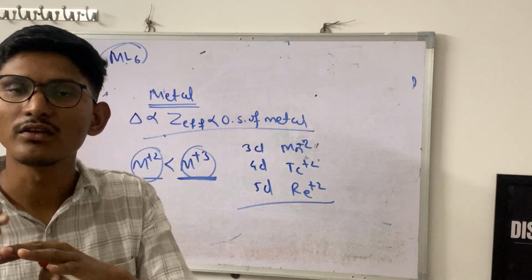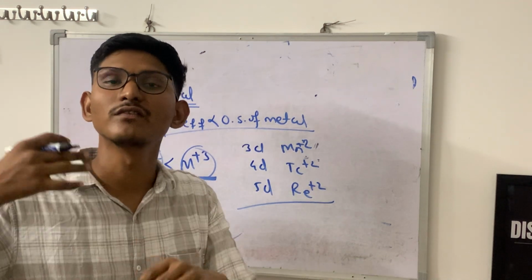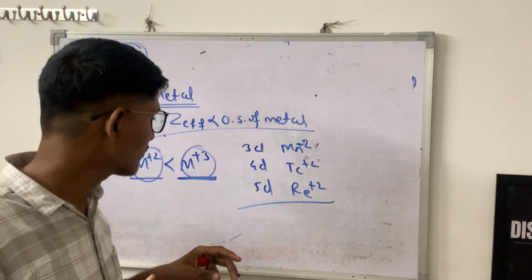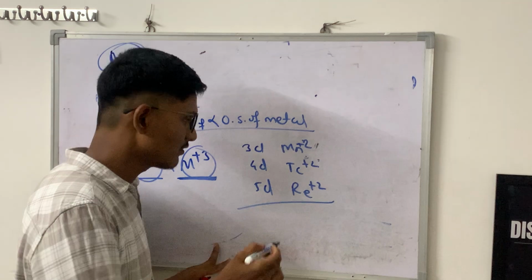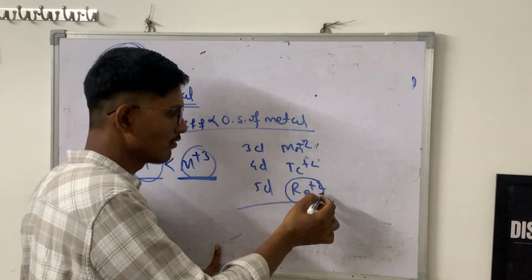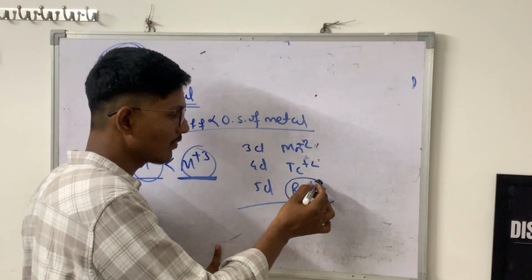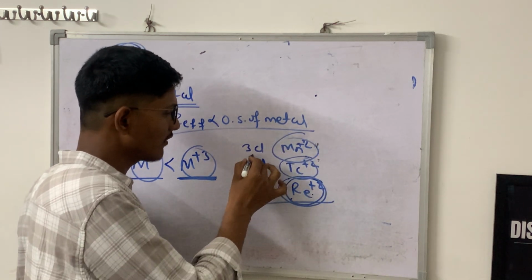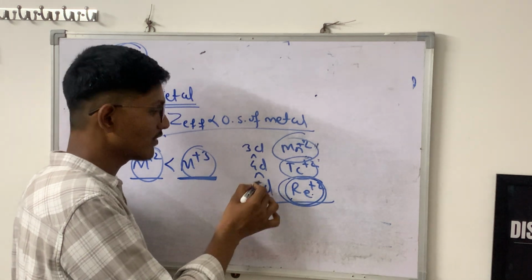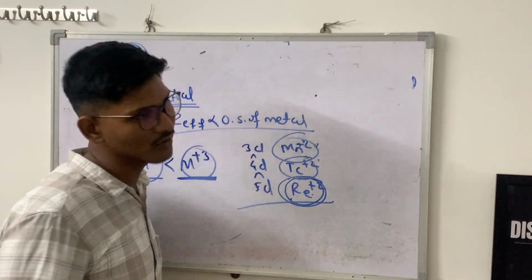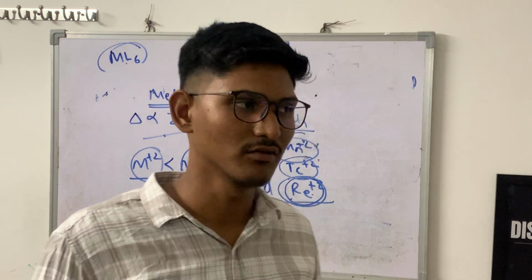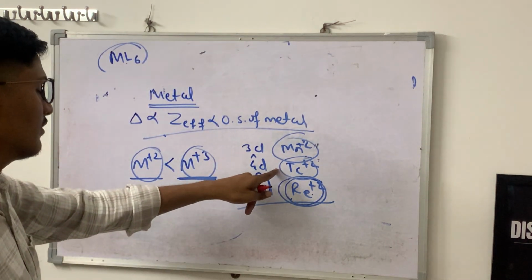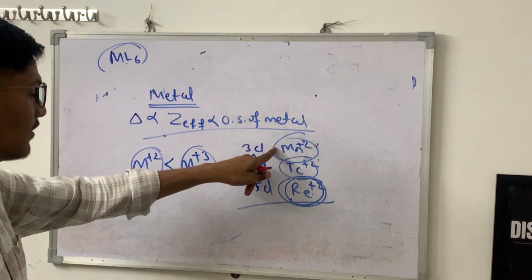And an increase in the number of protons means an increase in the effective nuclear charge, Z effective. It means that the complex with the ligand attached to this metal ion is more stable: 5d is more stable as compared to 4d, and 4d is more stable as compared to 3d. Why? Because the effective nuclear charge is more here, less here, and very less here.